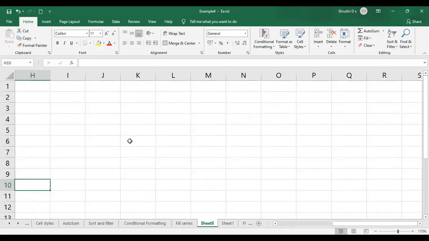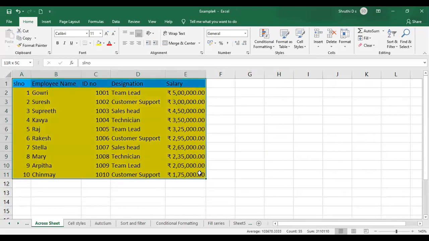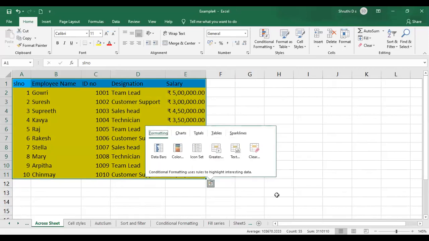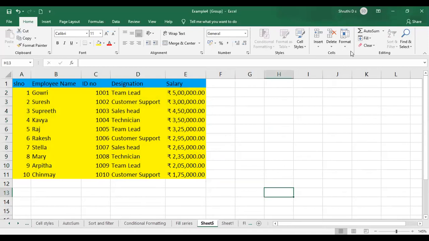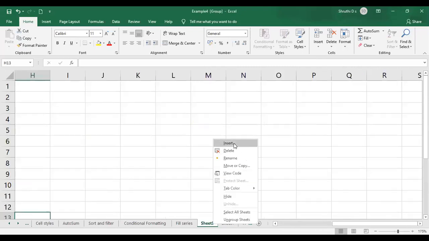Okay, it's not coming. Once again. I didn't ungroup it previously, right? So just select the sheet, go to the fill option, across worksheet, click on OK. Right click on it and group the sheets.